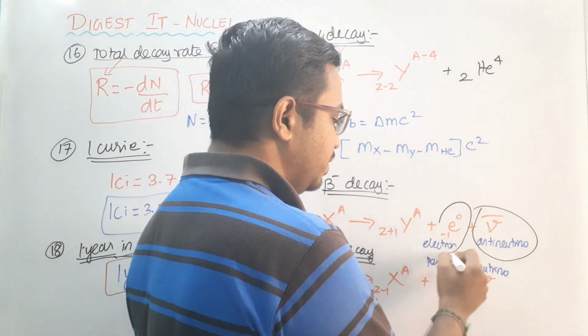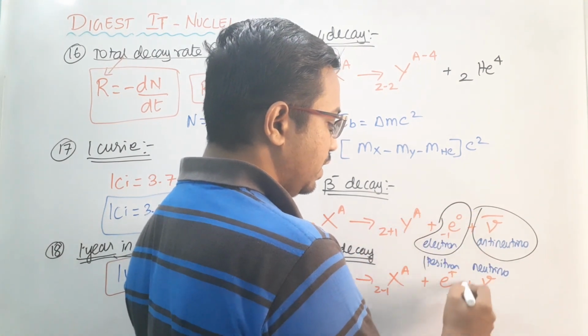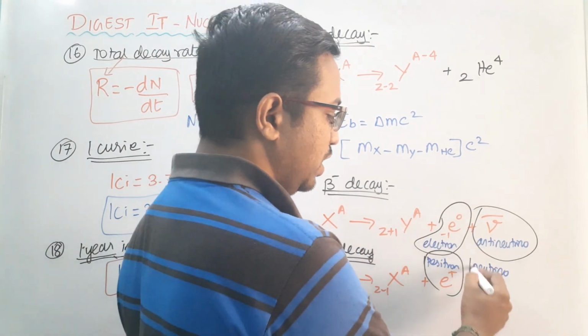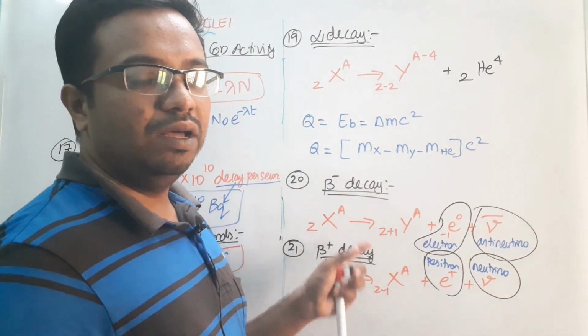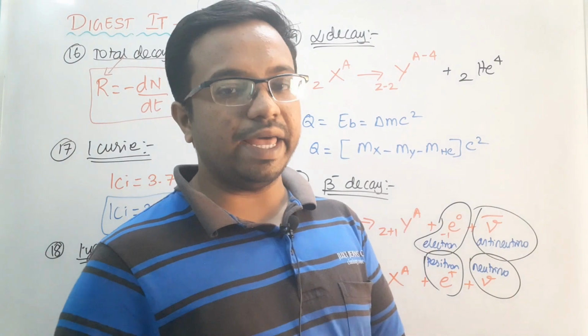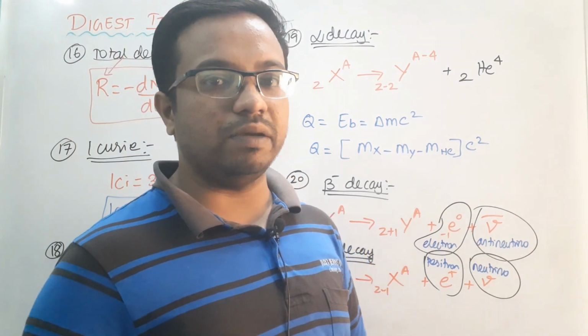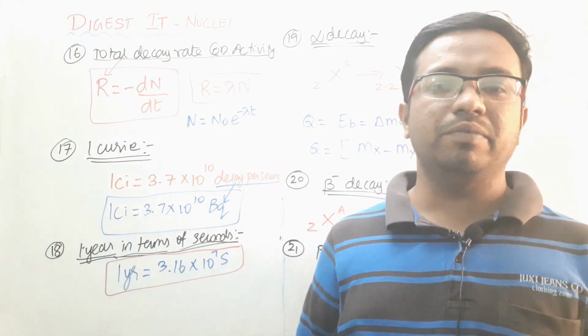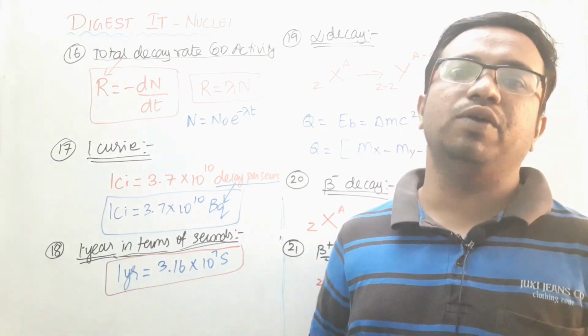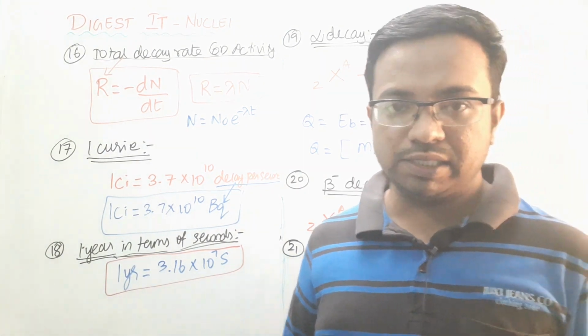So electron will be removed, and here you will obtain a positive charge, and here we have a neutrino. That is the difference between beta minus and beta plus. If they have not mentioned beta plus or beta minus, just check your option, do it both ways. Either beta minus or beta plus, then you will have only one correct option in your answers.